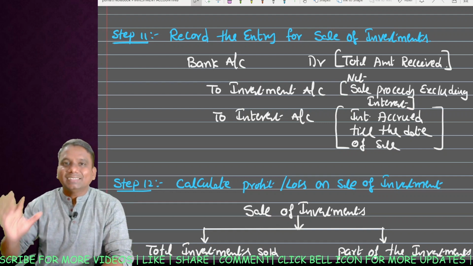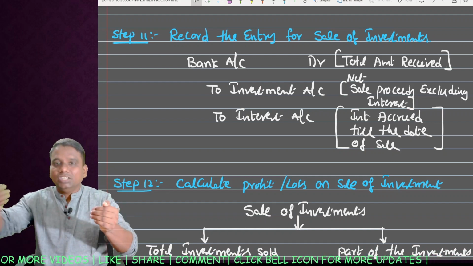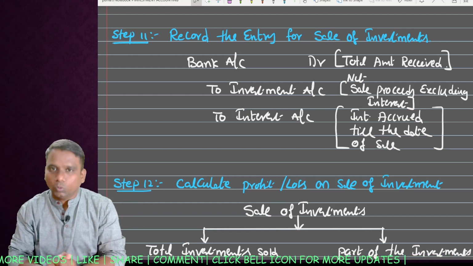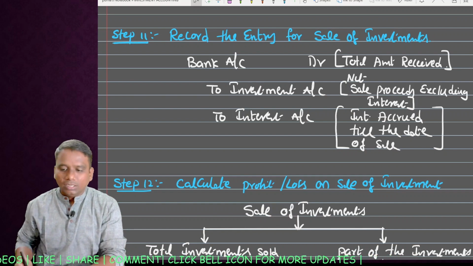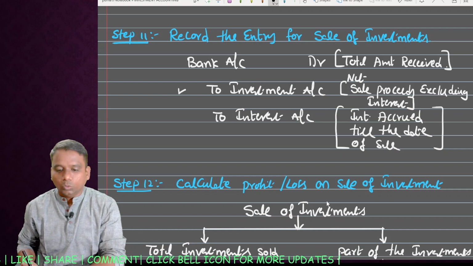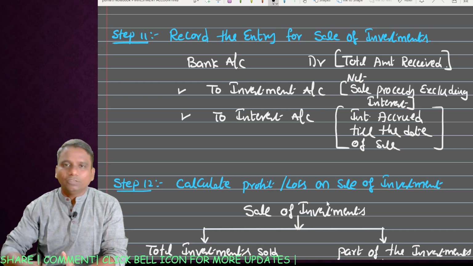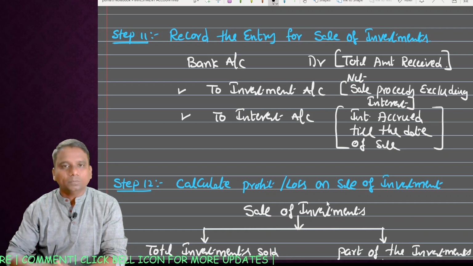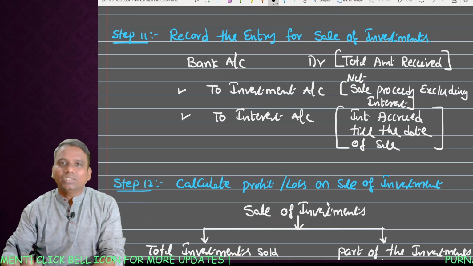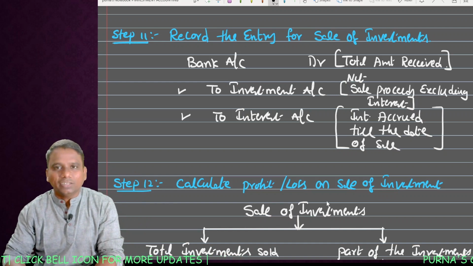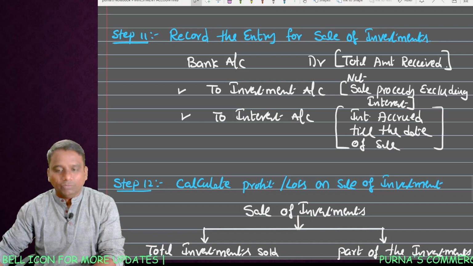If it is under ex interest basis, in addition to the price we receive some interest also, so there you have to take some care. To investment account, to interest account. So interest portion till the date of sale, whatever the interest accrued, write down, and total debit and total credit, the difference is nothing but investment account balance. Okay, this is for sale of investment.